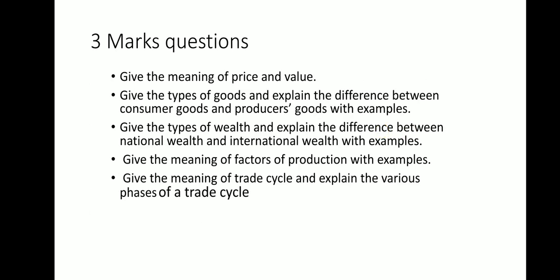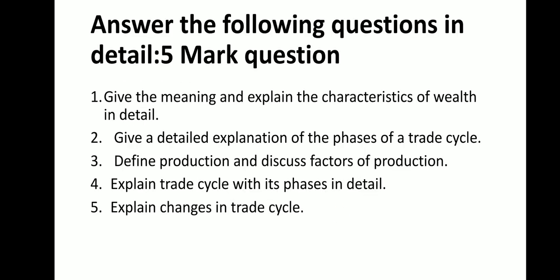Now let us quickly look at 3 marks questions. Give the meaning of price and value. Give the types of goods. What are the types? That is what we have discussed earlier. You need to mention all those. And explain the difference between consumer goods and producer goods with an example. Give the types of wealth and explain the difference between national wealth and international wealth with an example. Give the meaning of factors of production with an example. Give the meaning of trade cycle and explain the various phases of trade cycle.